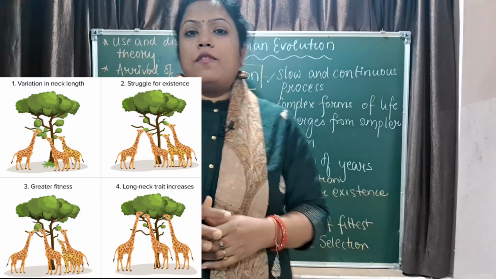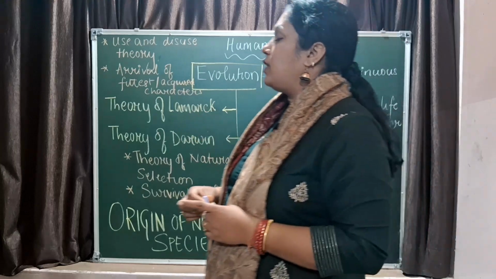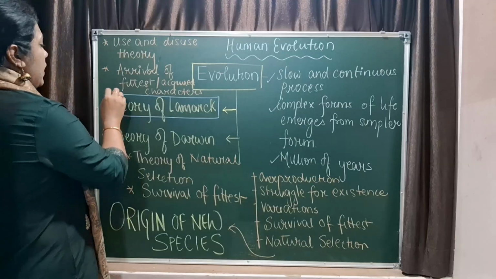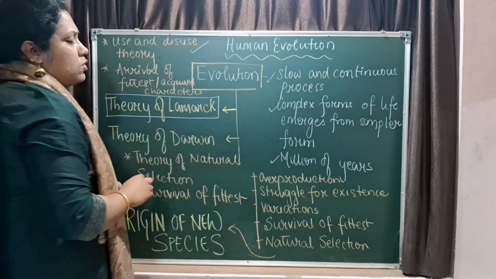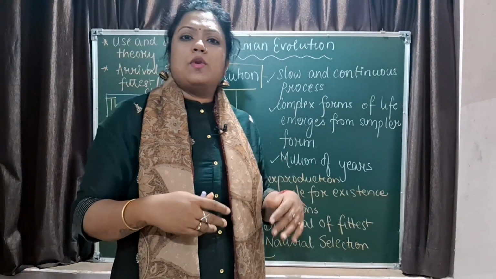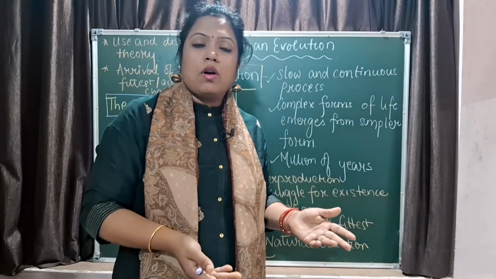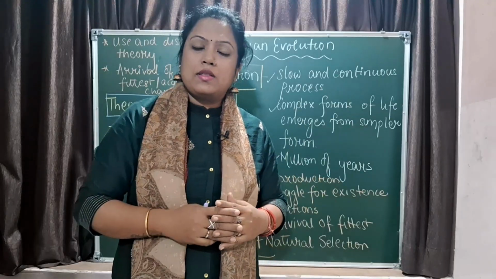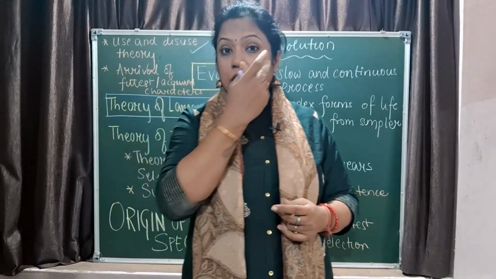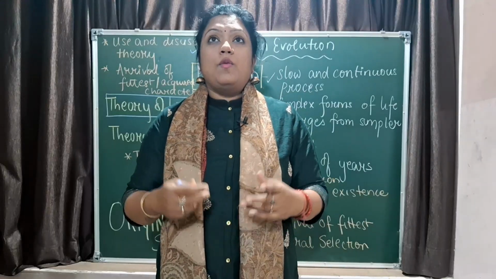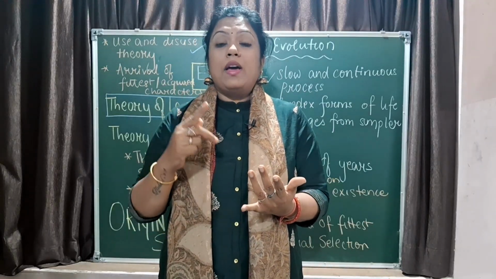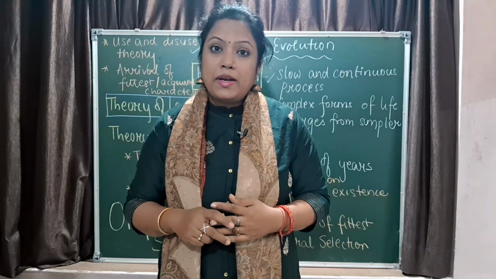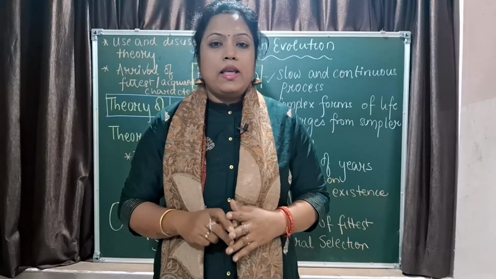So Lamarck gave us a theory that was called the use and disuse theory. Okay, Lamarck gave us a theory. The name of the theory was use and disuse theory. According to him, the organism uses what it wants to use and adapts, makes it strong, and then slowly and steadily the thing which is not in use gets removed from our system. But this is not true. Example, vestigial organs, right? We have the wisdom tooth, we have the vermiform appendix. We are going to use wisdom tooth and vermiform appendix as examples for vestigial organs in the examination.